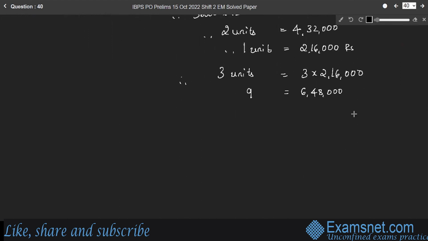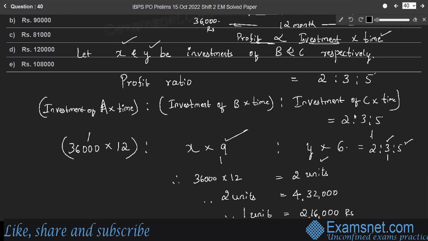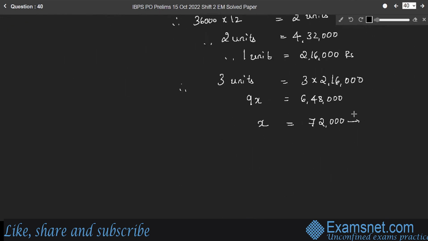Therefore, we can write 9x is equal to 6,48,000. So x is 6,48,000 divided by 9, which is equal to 72,000. So 72,000 is the value of x. According to our assumption, x is the investment of B.